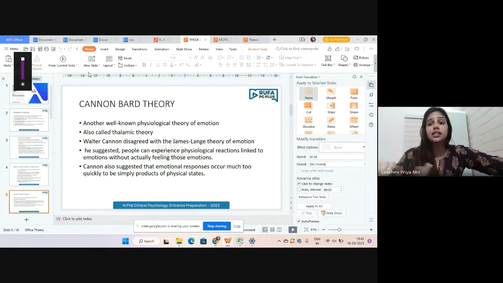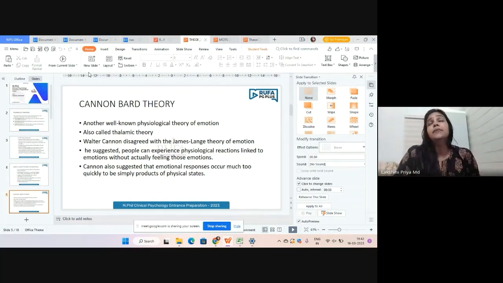So what is it actually about? The Cannon-Bard theory says that emotional experience does not happen like what the James-Lange theory states. Walter Cannon proposed this first, and they actually disagreed with what the James-Lange theory had already stated. According to this Cannon-Bard theory, suppose we are seeing an emotionally arousing stimulus.